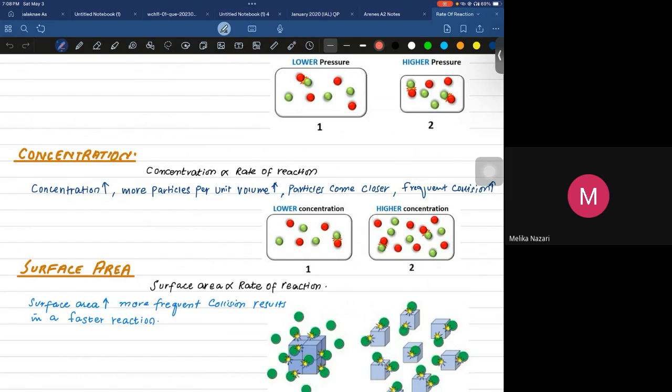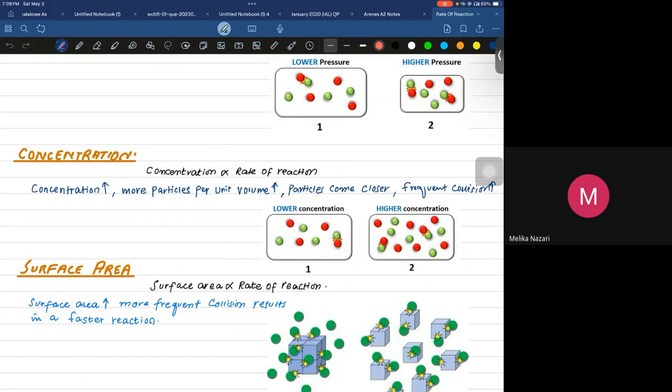When the number of particles increases, of course I would say the number of collisions increases, and when the number of collisions increases, of course the rate of reaction increases. So this is the first factor. I can say concentration is directly proportional to the rate of reaction.